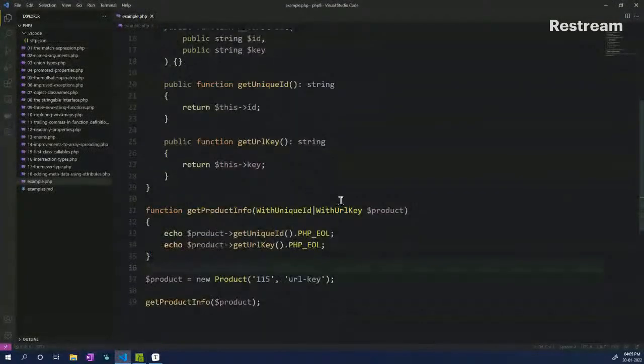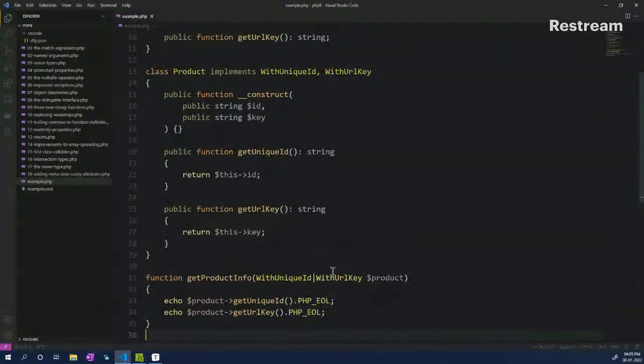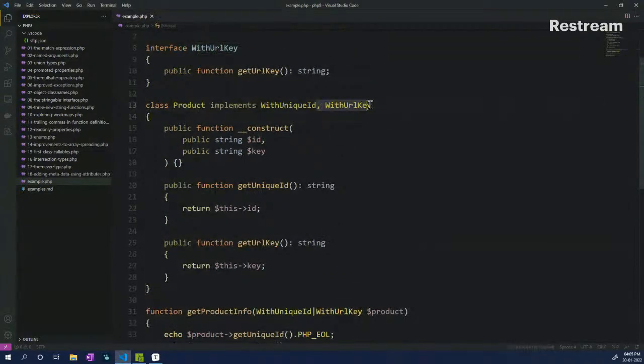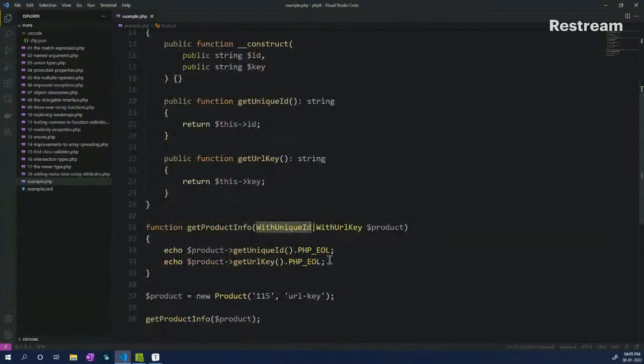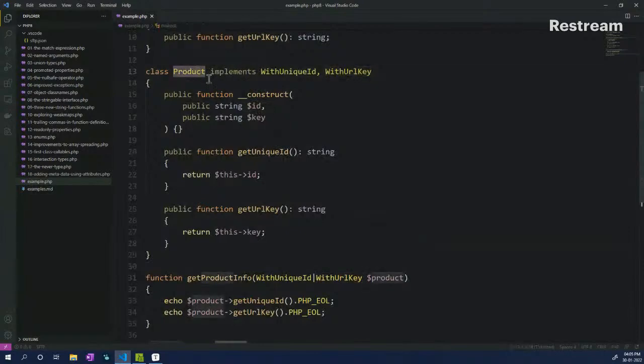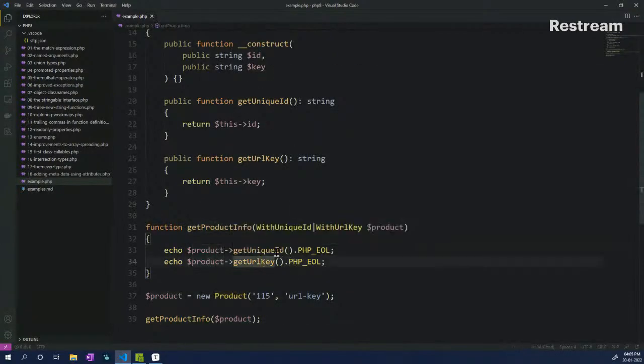Now the problem that arises here is that it is an OR check, which means that either it has to implement this or implement this. So if any of these interfaces are removed, as long as one of them is satisfied, it works, not a problem. But what if we want both these interfaces to be implemented, and only then should it be acceptable in this particular function? So how do we do that?